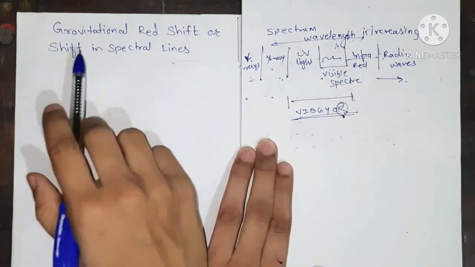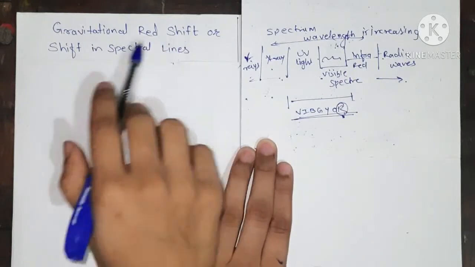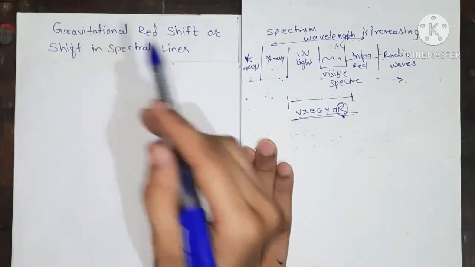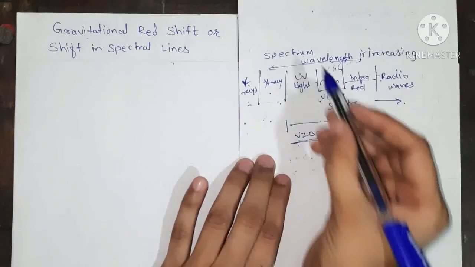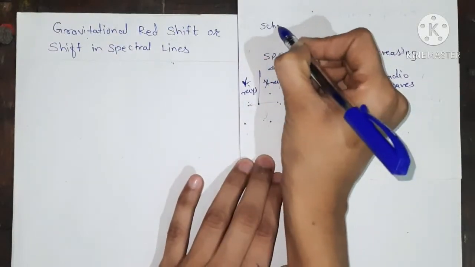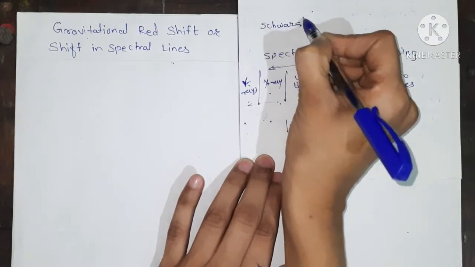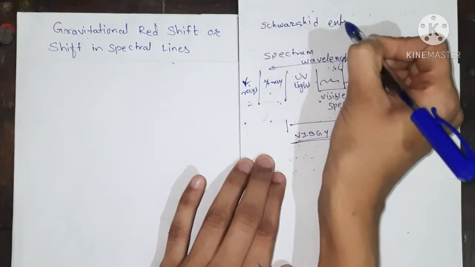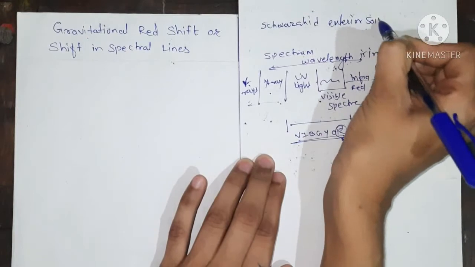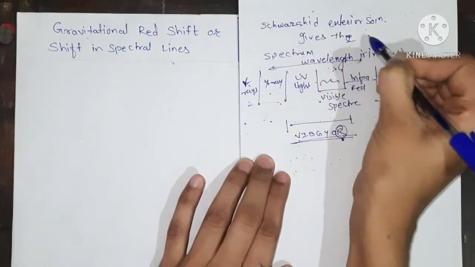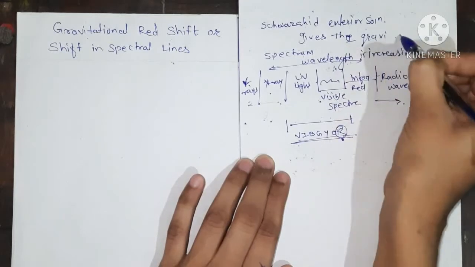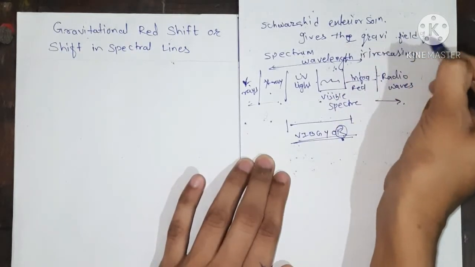So the gravitational redshift says that due to the gravitational field of the sun, which is given by the Schwarzschild exterior solution, as we know previously, the Schwarzschild exterior solution gives us the gravitational field of the sun, right?